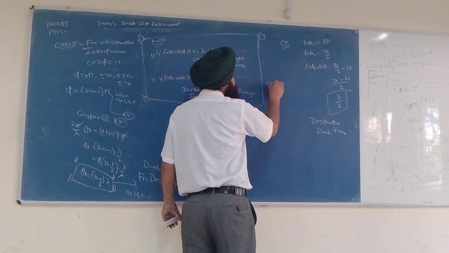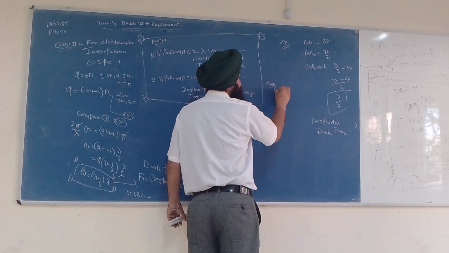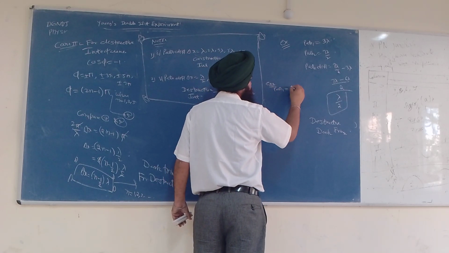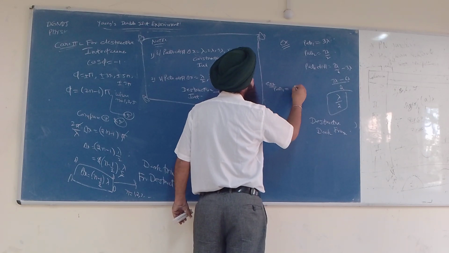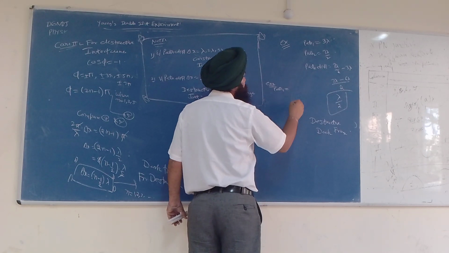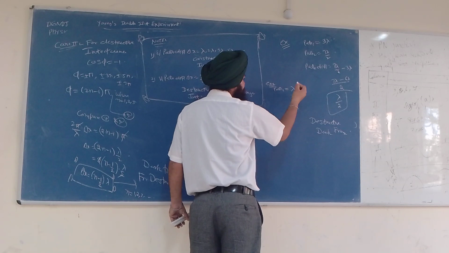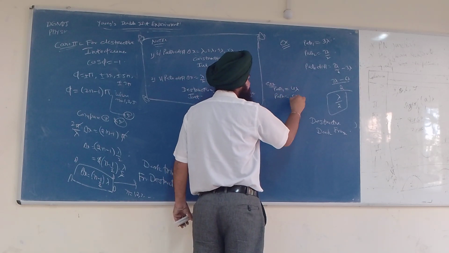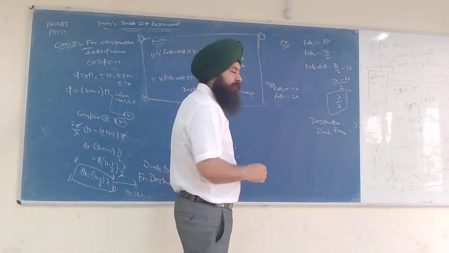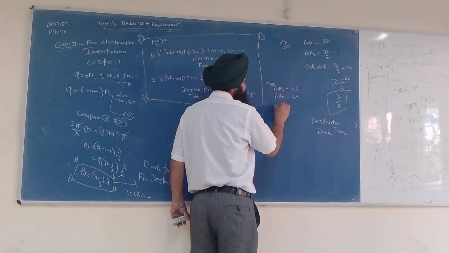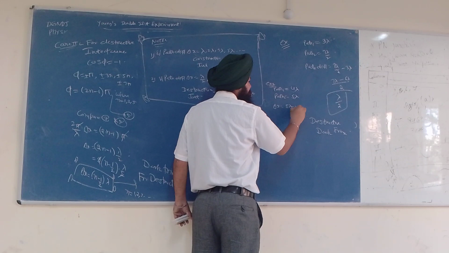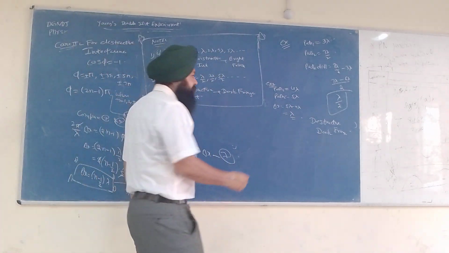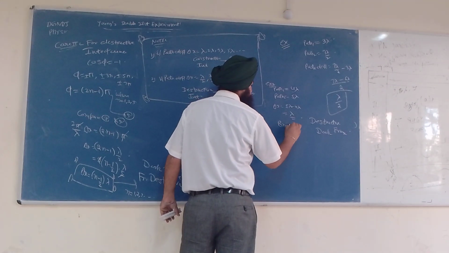Example number 2: let us say path 1 is equal to 4 lambda and path 2 is equal to 5 lambda. What is the path difference? The path difference is 5 lambda minus 4 lambda, which is lambda, so it would be constructive interference. It would be a constructive and bright fringe.